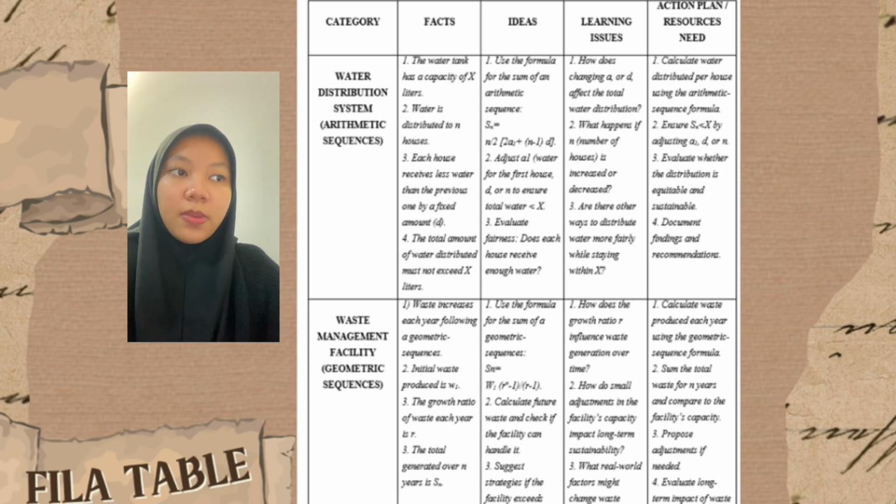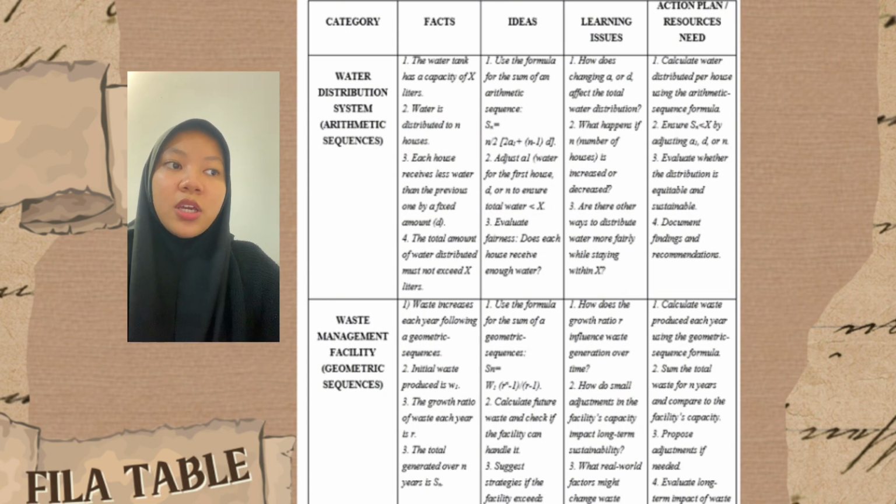So the action plan is to calculate the water distributed per house using the arithmetic sequence formula. The second one is to ensure Sn is less than X by adjusting A1, D or n. And then the third one is to evaluate whether the distribution is equitable and sustainable. The fourth one is to document findings and recommendations.